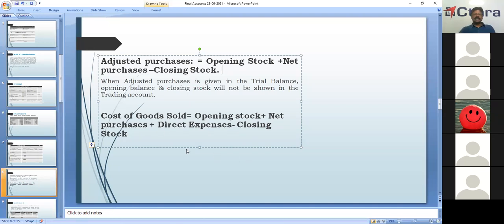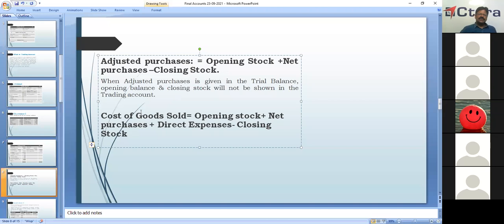Sometimes, to confuse, they may give adjusted purchases. Adjusted purchases equals opening stock plus net purchases, which is purchases minus purchase returns, minus closing stock. So whenever adjusted purchases is given in the trial balance, there will not be opening stock, and there will not be closing stock. They will not be shown in the trading account.